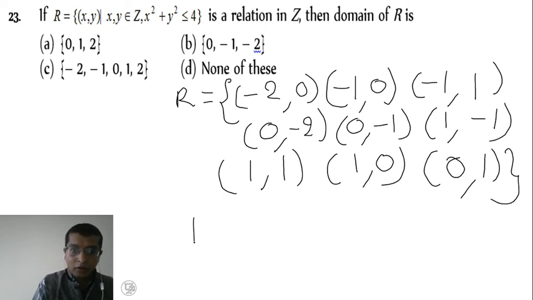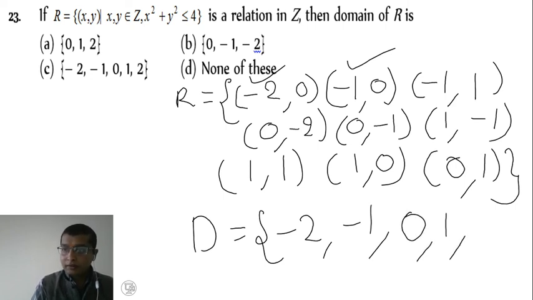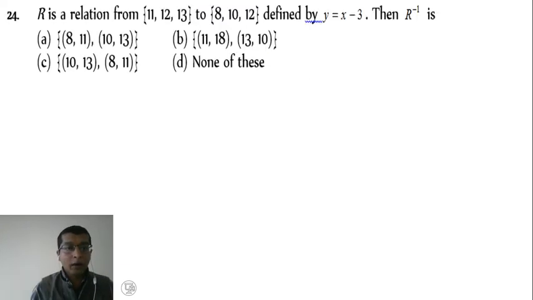Now here domain D equal to the first elements we have to consider: minus 2, minus 1, 0, plus 1. Yes, as well as we get plus 2 here. Yes, plus 2 also we get. Plus 2 comma 0 here, right? So here which is the correct option? C is the right option.